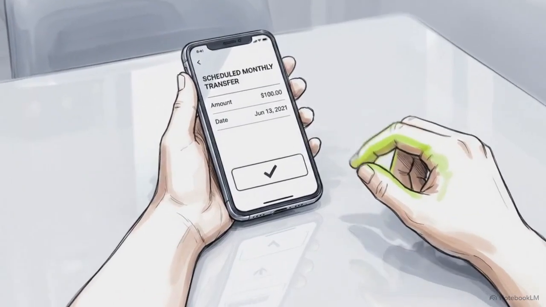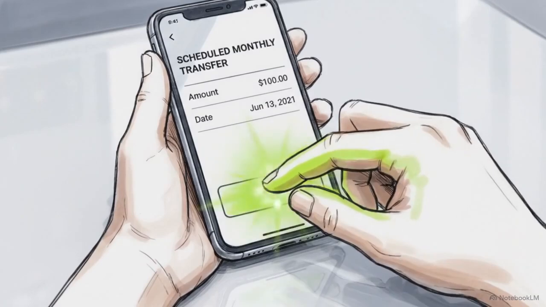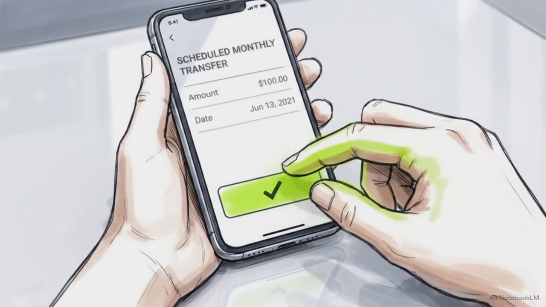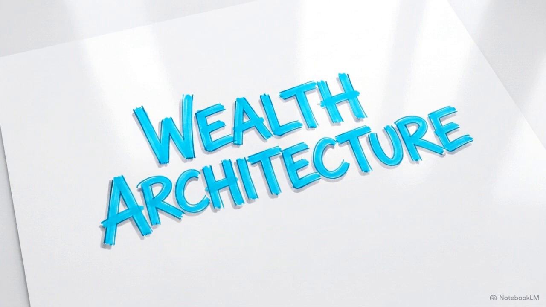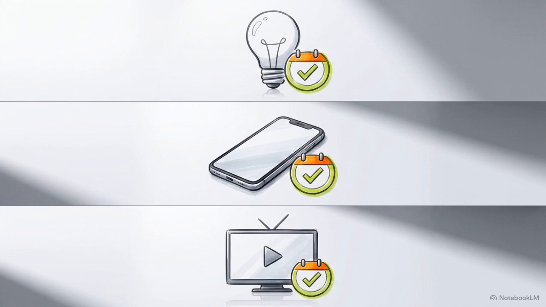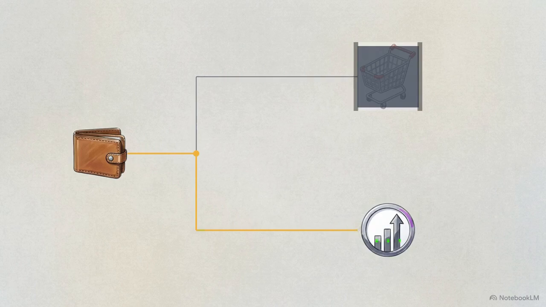You can take a small, highly constrained monthly amount, as little as 500 rupees, and force it to multiply over time into a substantial asset. The mechanism that does this is called a systematic investment plan, or SIP. You already pay for monthly subscriptions like electricity, phone bills, or streaming services. An SIP is exactly the same structure, but instead of buying a service, you are systematically buying an investment.